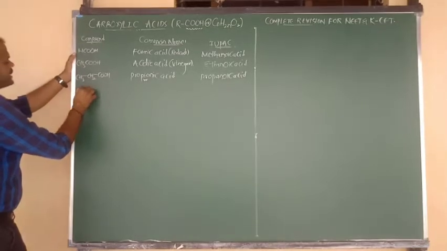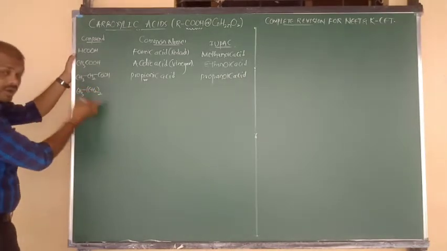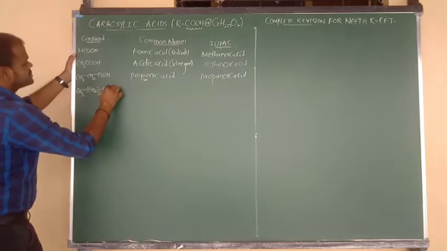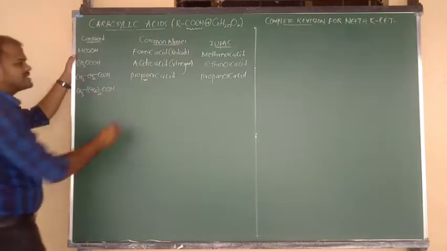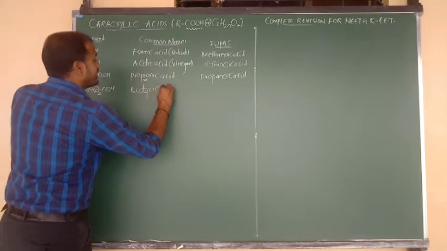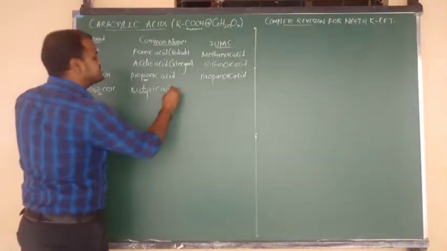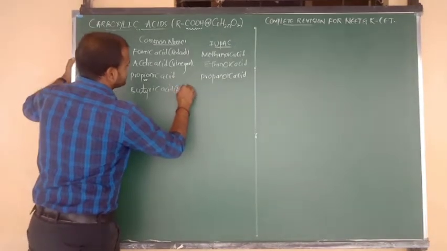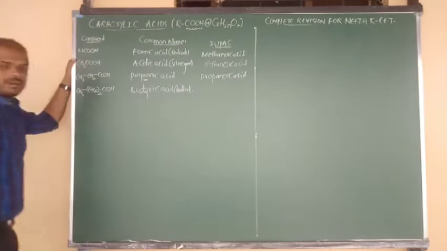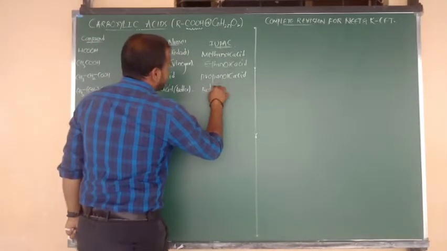Good. Next one is the 4 carbon acid, CH3-CH2-CH2 connected to COOH. So the 4 carbon acid is butyric acid, because it was obtained from the source butter. The IUPAC name is butanoic acid.